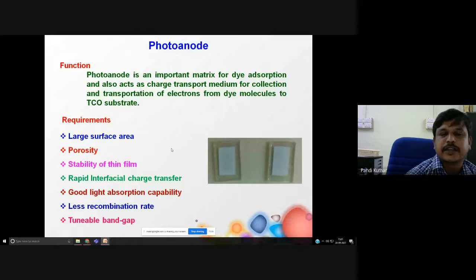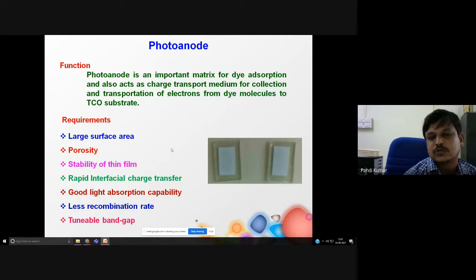For making the photoanode, this photoanode acts as a matrix to anchor the dye molecule over the electrode. Also, it acts as a charge transport medium for collecting the electrons from the dye molecule. So it should have large surface area, high porosity, excellent stability and good interfacial charge transfer process, so that you can make an efficient device.